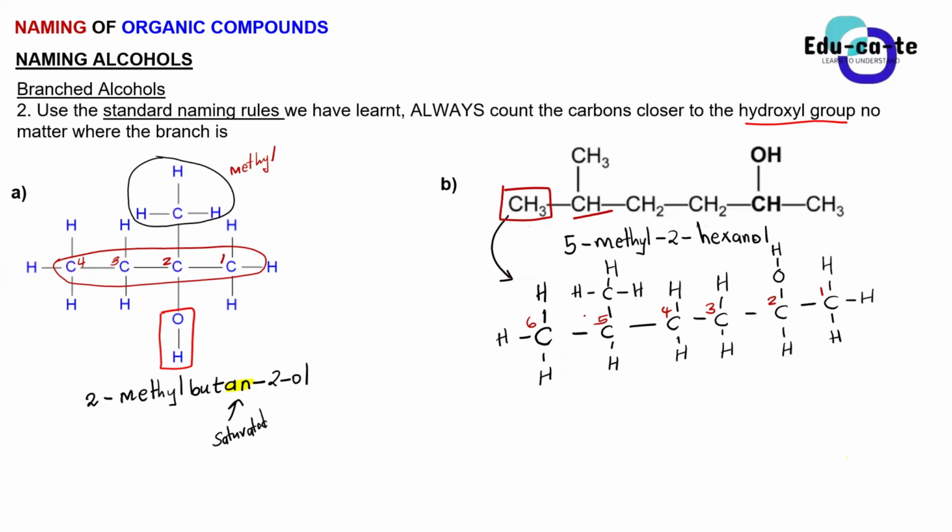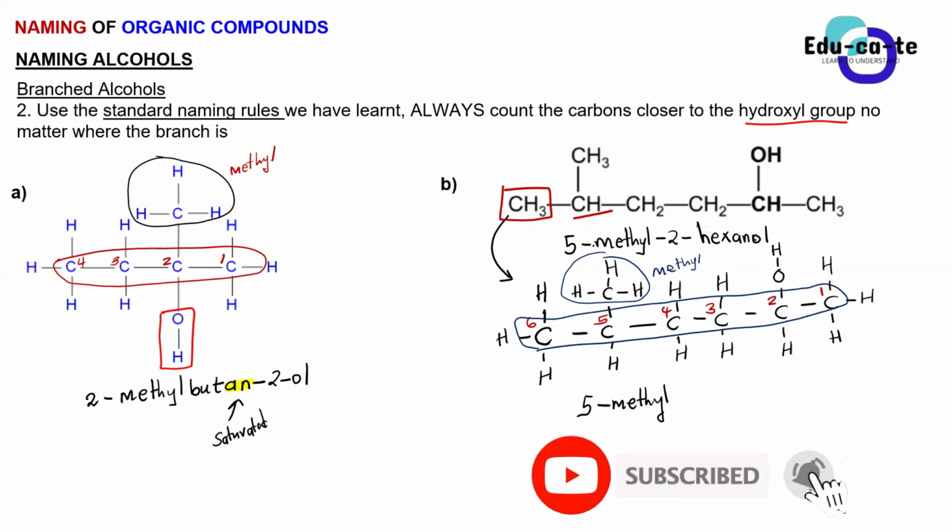You guys can already see that on carbon 5 we have got a branch, because this is our parent chain. There's another way of highlighting the parent chain, but we've been doing this for millions of times now. This is our parent chain. And on carbon 5, we're having a methyl group there. This is CH3. It's a methyl group and it's found on carbon 5. So when you're going to name it, you're going to start with the methyl group. You tell us that on carbon 5, we've got a methyl group.